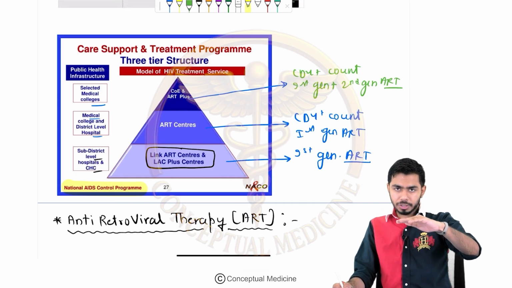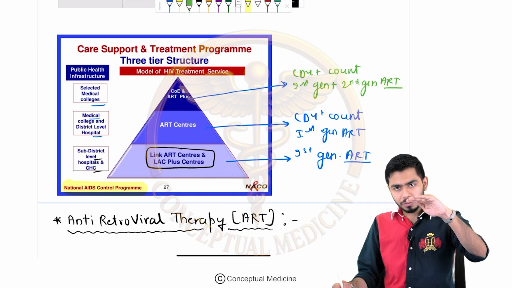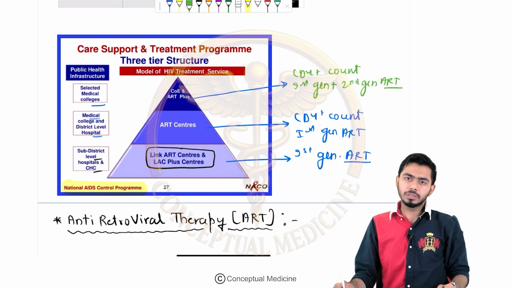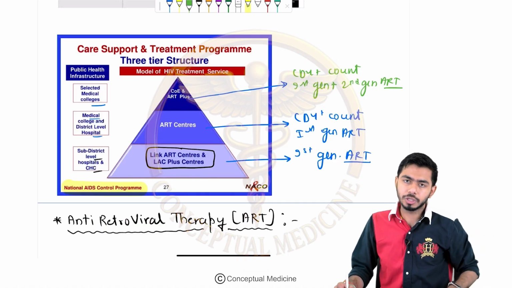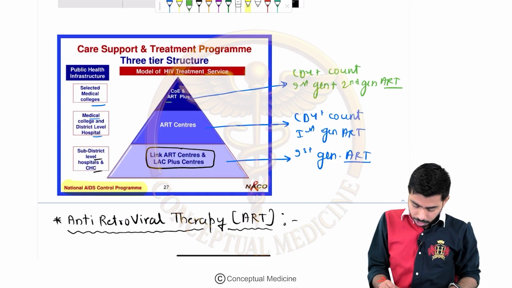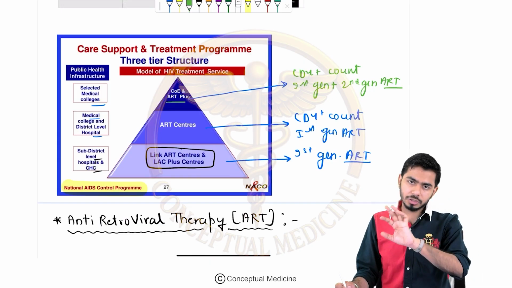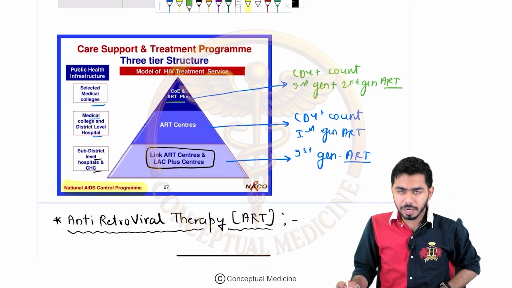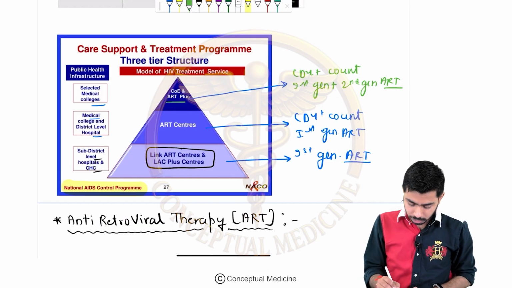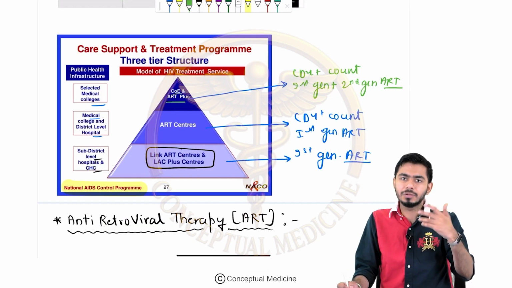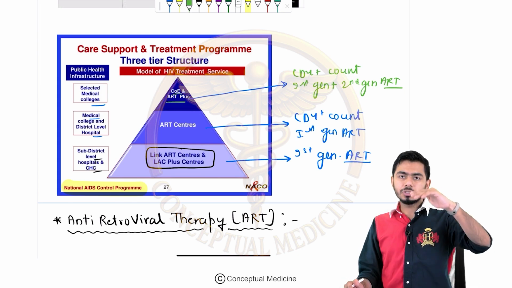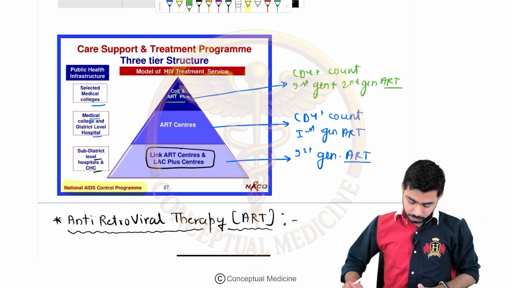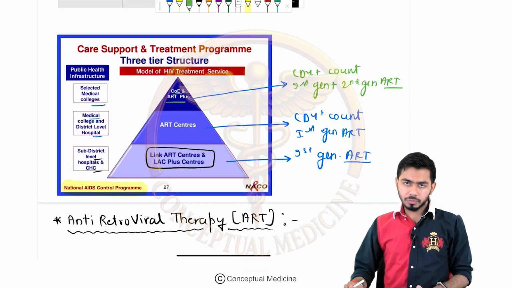So first of all, first generation ART will be given, then CD4 count and first generation ART shall be given at the medical college and the district level hospital, and only at the medical college hospital or the tertiary care hospital do we talk about ART plus. ART plus means both generations of ART shall be given, and with that CD4 count shall also be checked. COE is for Center of Excellence. That is usually the medical college, right? So that is the 3-tier structure of how NACO, under this program, gives HIV treatment, right?